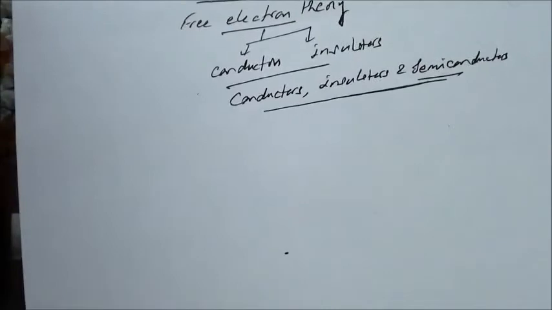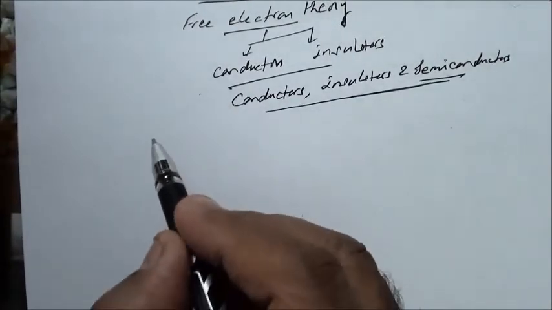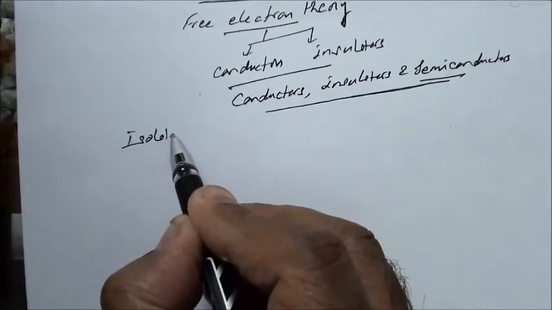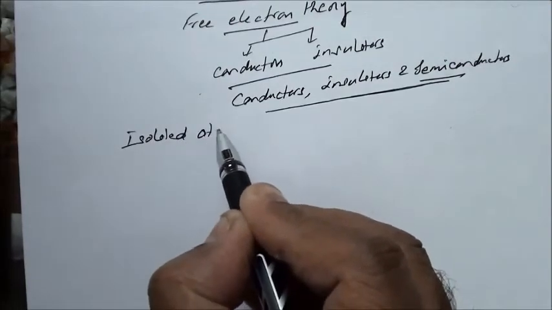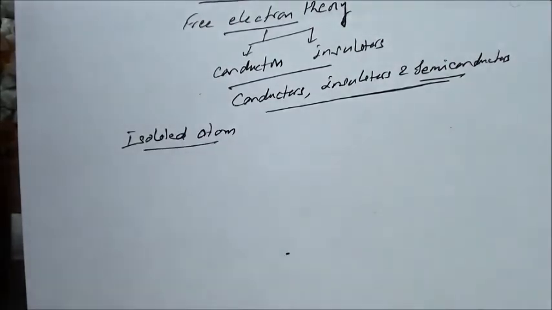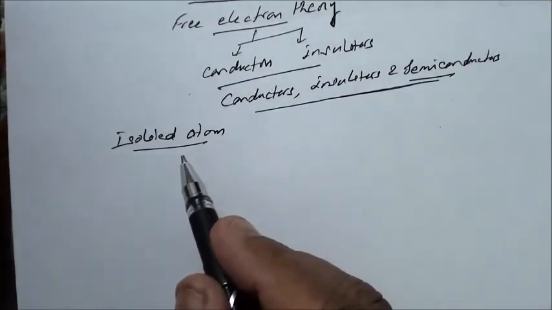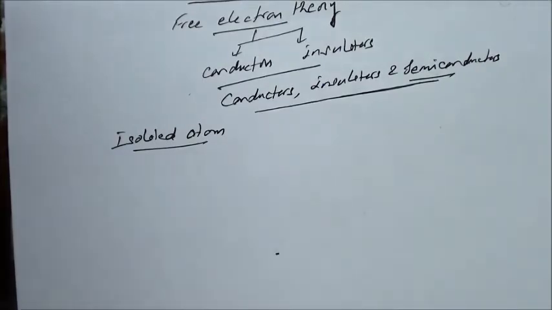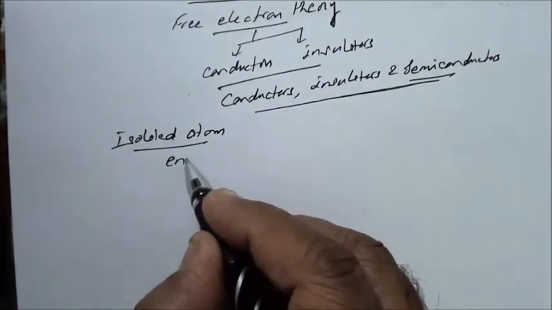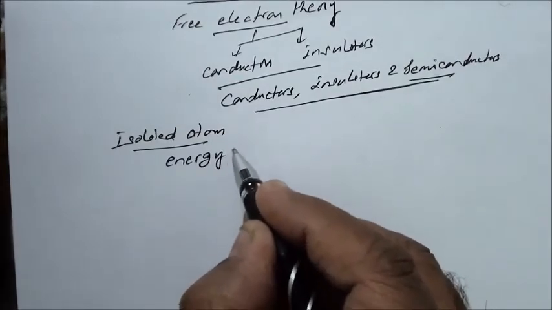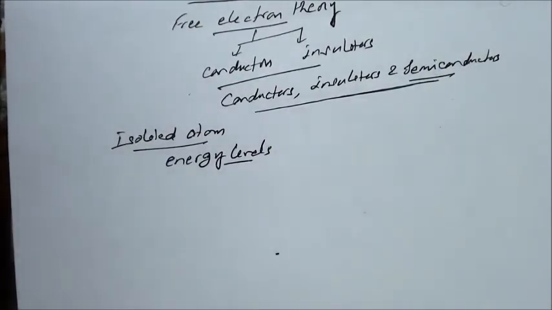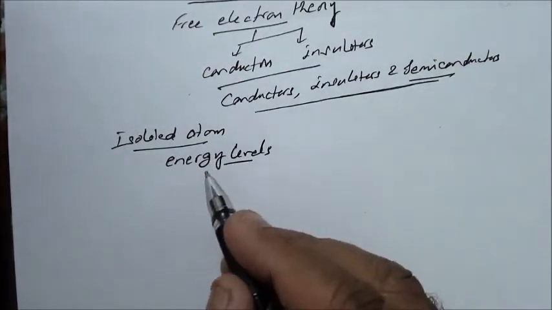So let's discuss it. Now what happens in case of an isolated atom? Let's start from here, and the discrete energy levels which are in an isolated atom. There are different energy levels of the electrons. This we have studied in Bohr's theory.